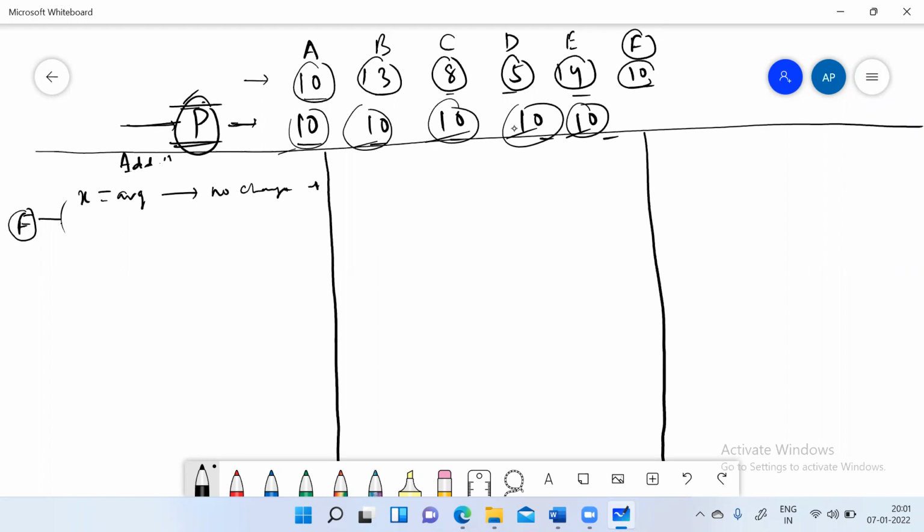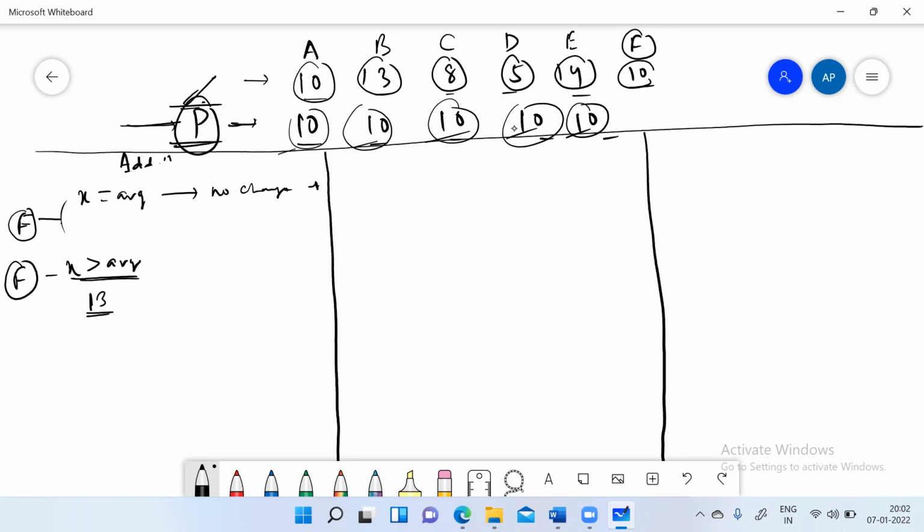So now the next thing: if the number F is coming with X, which is greater than average, let's take an example, it comes with 13. And just remember the story. Now again, you are the head here. F comes to you and says, I also want to play this game. P said that there is one condition: everyone will have the same number of chocolates. So how many chocolates do you have? F said 13. So what will P do?